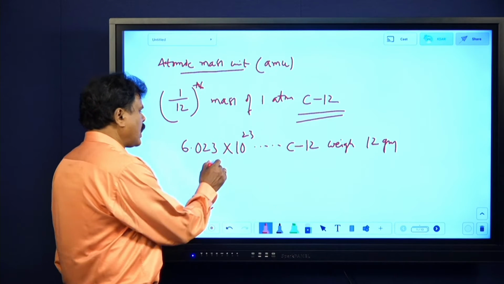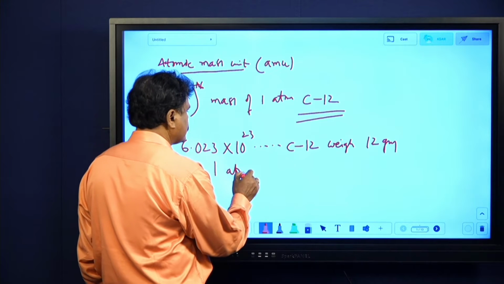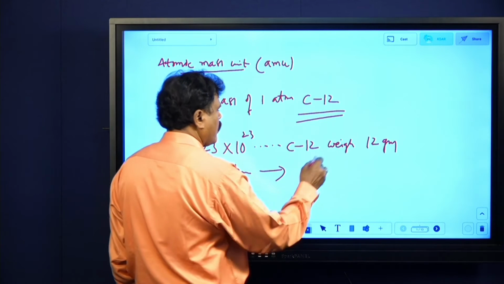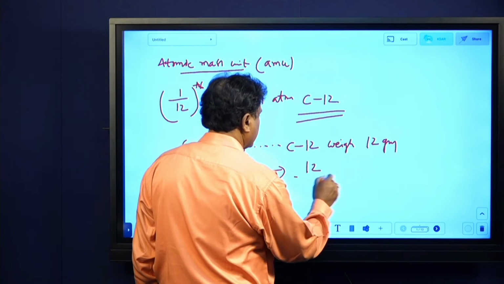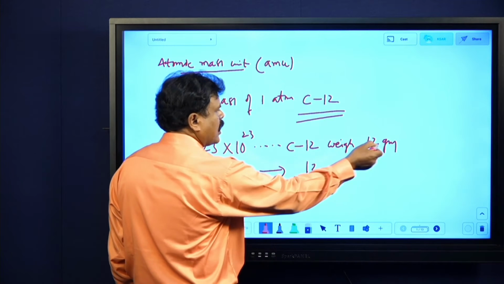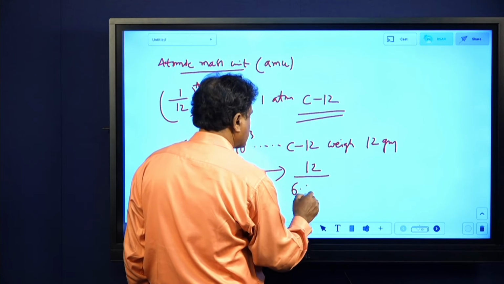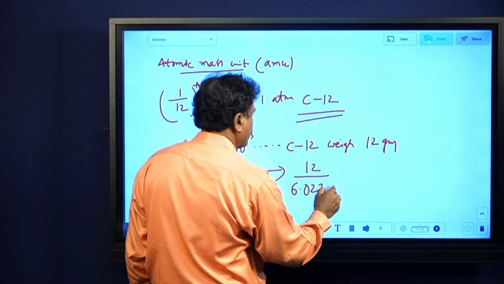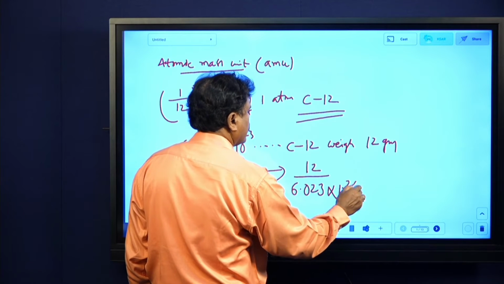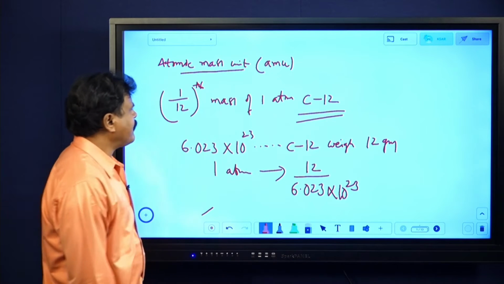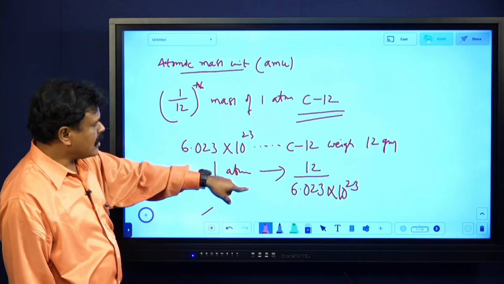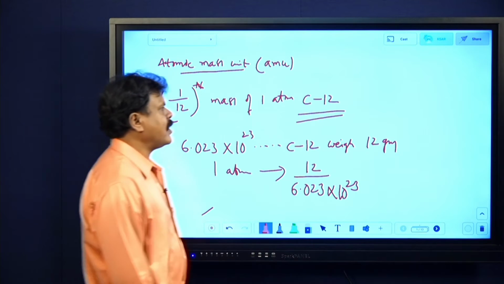So one atom weighs, understand, this many number of atoms will weigh this. What about one atom? 12 by 6.023 into 10 power 23. Got it? Now according to the definition of AMU, 1/12 of the mass of this is nothing but 1 AMU.